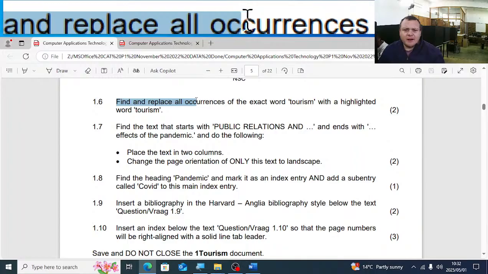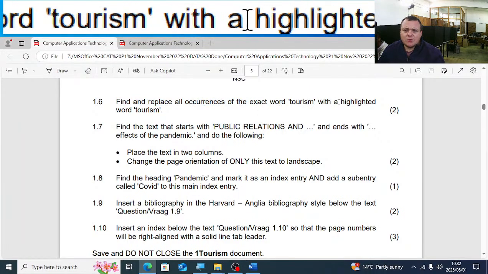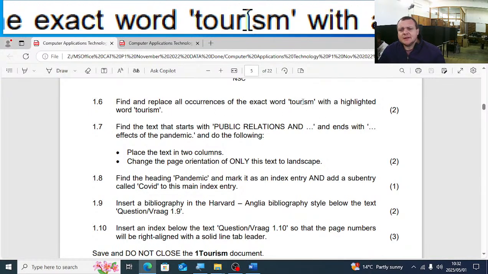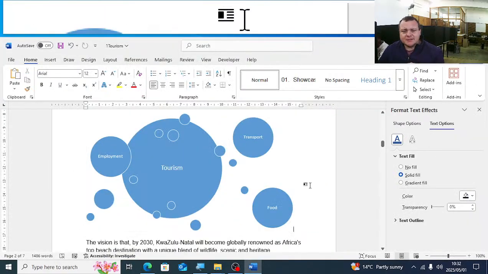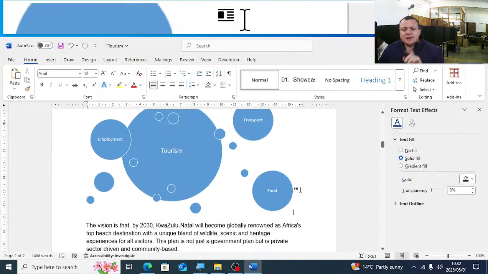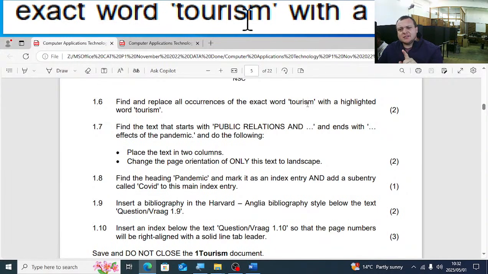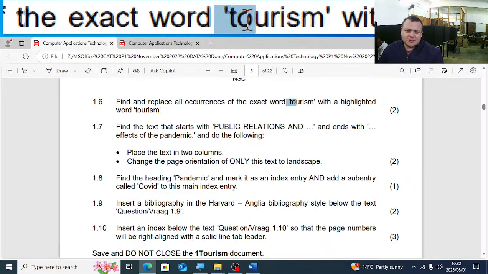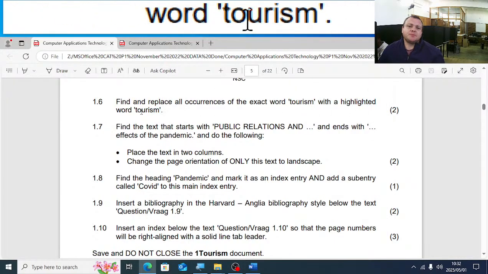1.6, find and replace all the occurrences of the exact word tourism with a highlighted word tourism. So it's also not difficult. We know we're going to use find and replace. Just quickly, find the exact word tourism with a highlighted word tourism. So we must search for tourism, replace it with tourism, but the tourism then must be highlighted.